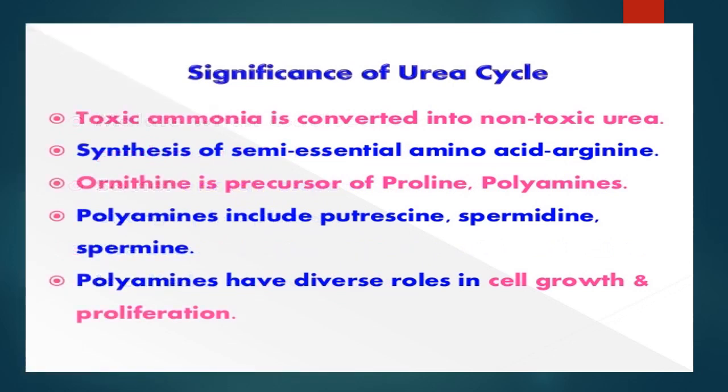Significance of the urea cycle: toxic ammonia is converted into non-toxic urea. Next, synthesis of the semi-essential amino acid arginine. Next, ornithine is a precursor of proline and polyamines. Polyamines have diverse roles in cell growth and proliferation, and they include spermidine and spermine.